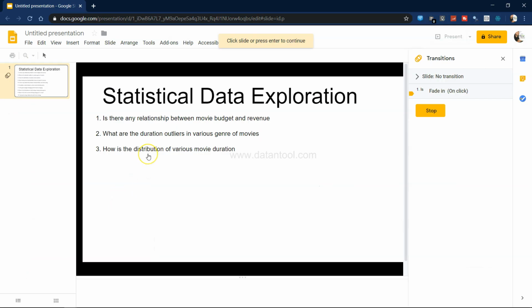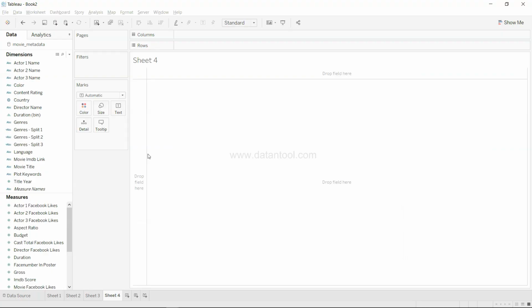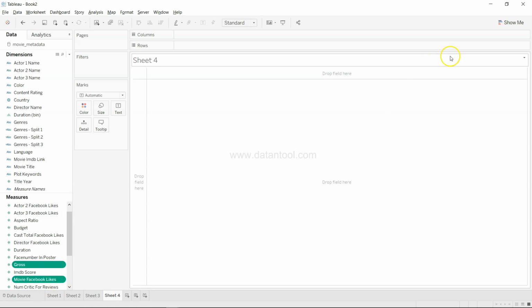What do we have is, does having more Facebook likes have an impact on revenue? Okay, again, it's a relationship question, right? So revenue is over here, and movie Facebook likes. Now you have movie Facebook likes, actor Facebook likes, director Facebook likes, but in this case what we want is the movie Facebook likes.